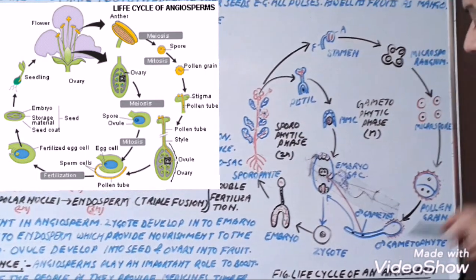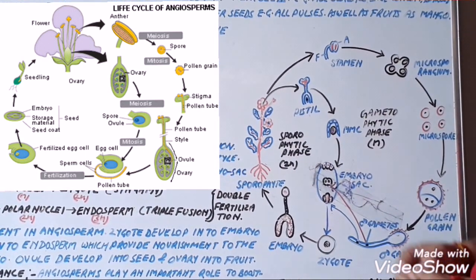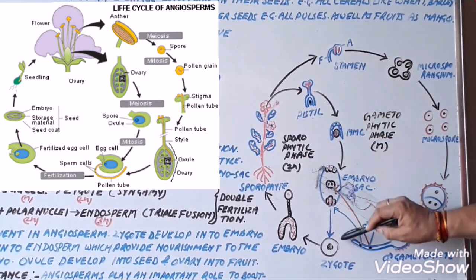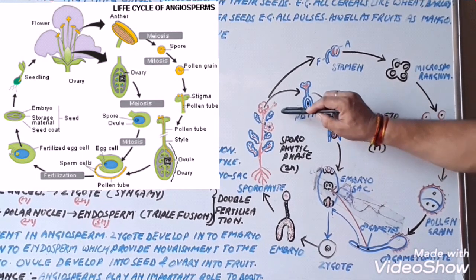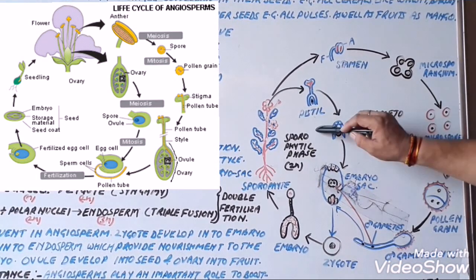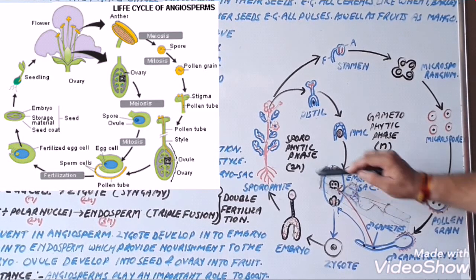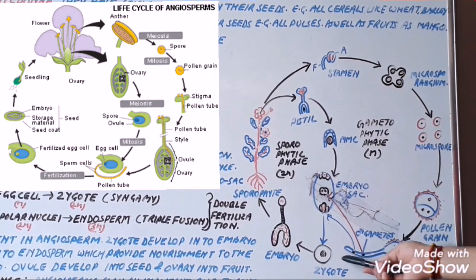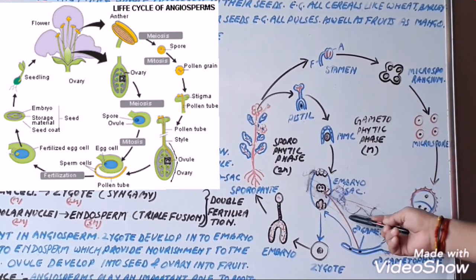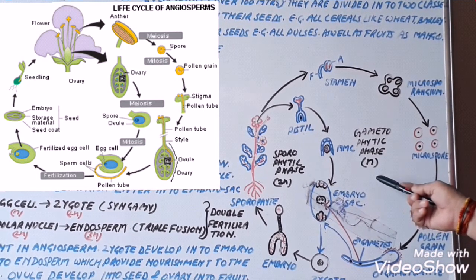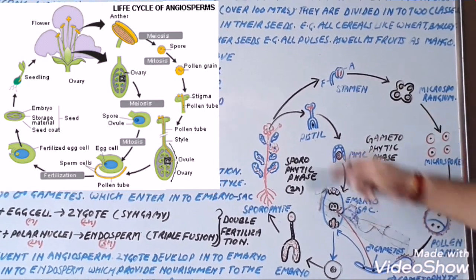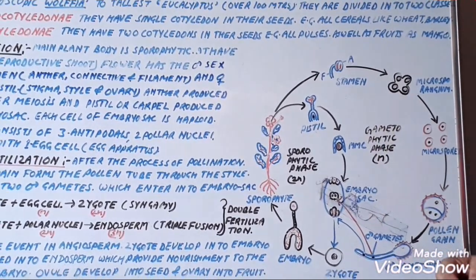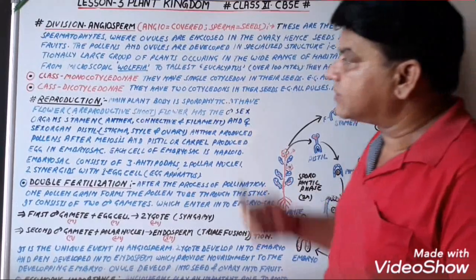So this is the life cycle of a typical angiospermic plant. Now, the phase from the formation of the zygote up to the plant body is the sporophytic phase, known as the diplontic phase, and the phase from the formation of the gametes up to their fusion is called the gametophytic phase or haploid phase. Both of these phases alternate with each other. This is known as alternation of generation. So this is all about the division angiosperm.